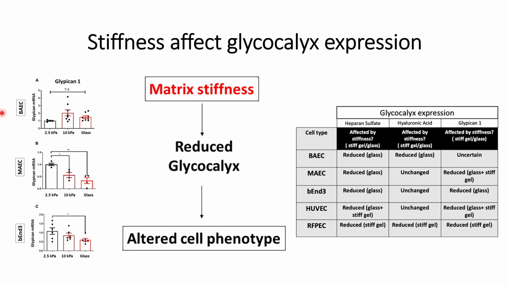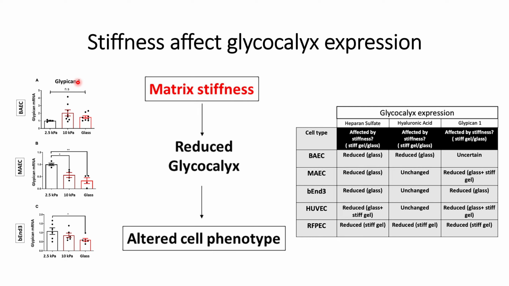Here the researchers also showed the results about glycosylation. In the previous video the quantification was done on the fluorescence of the heparan sulfate and hyaluronic acid.